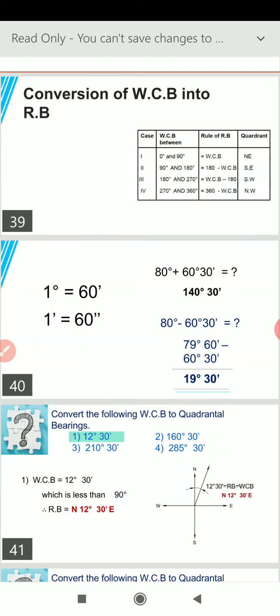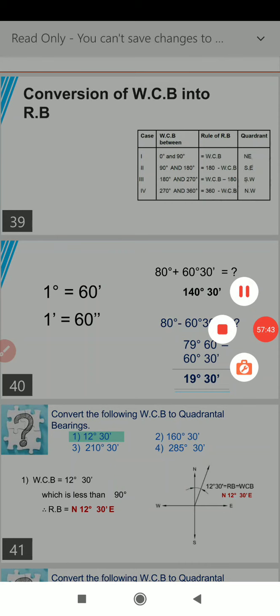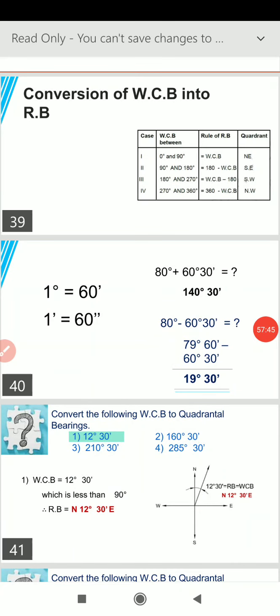Here lies the learning point: we will convert 80 degree into 79 degree 60 minutes, and then put the figure we want to subtract, that is 60 degree 30 minutes, and then the subtraction will take place.